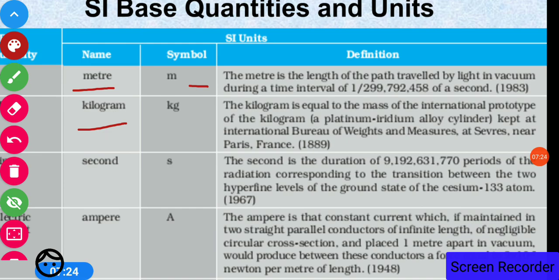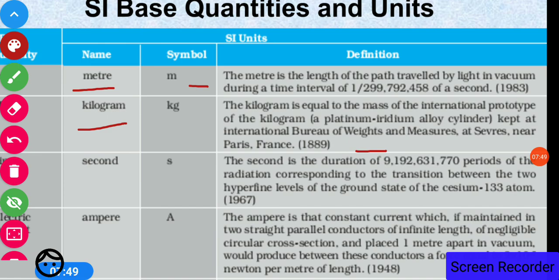Similarly, the unit of mass is the kilogram. The kilogram is equal to the mass of the international prototype of the kilogram, a platinum iridium alloy cylinder kept at the International Bureau of Weights and Measures at Sèvres near Paris, France, and this definition was taken in 1889.